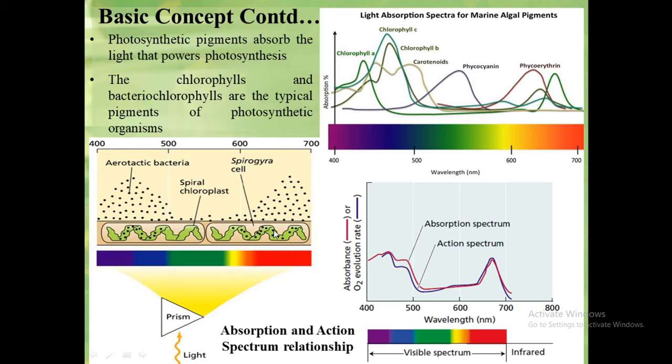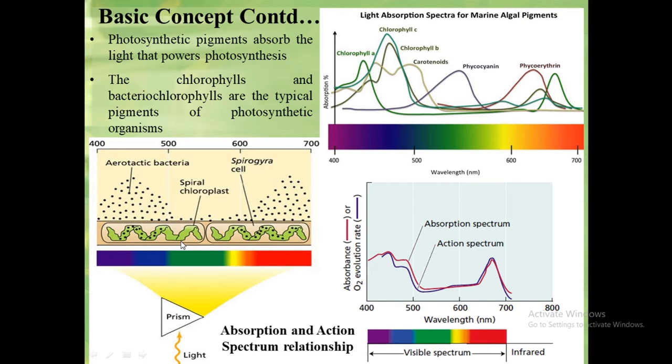A number of experiments have been carried out to show the relationship between absorption and action spectrum. But the experiment carried out by T.W. Engelmann reveals this relationship.